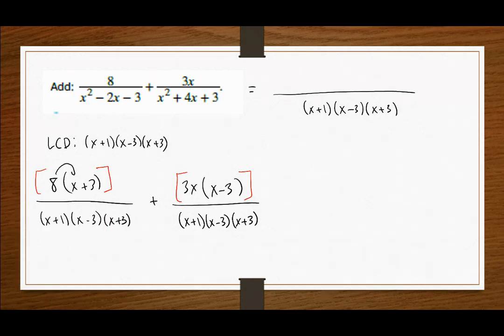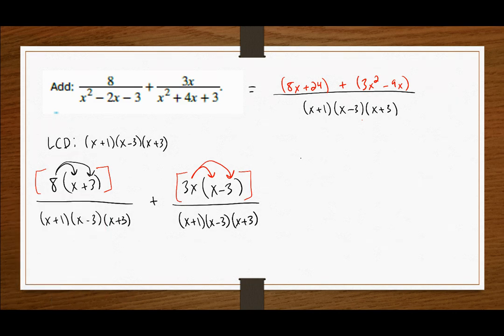So for instance, we could get 8x plus 24 in our first bracket, added to 3x squared minus 9x in the second. This is where it becomes critical to understand that the numerators need to be associated together. If this had been a subtraction problem, for instance, notice it would change the signs of all those terms in the second parentheses.